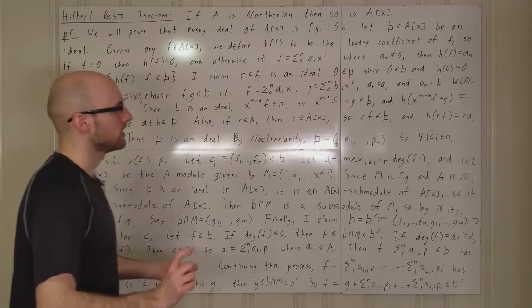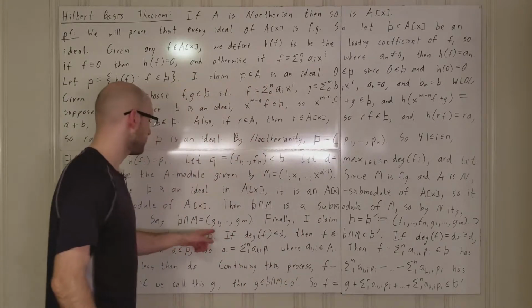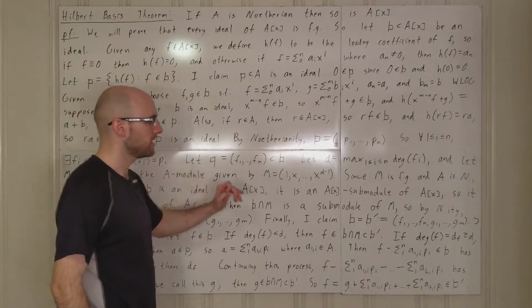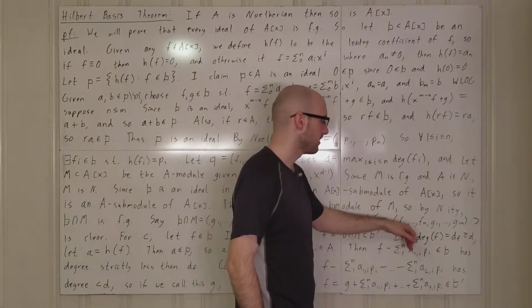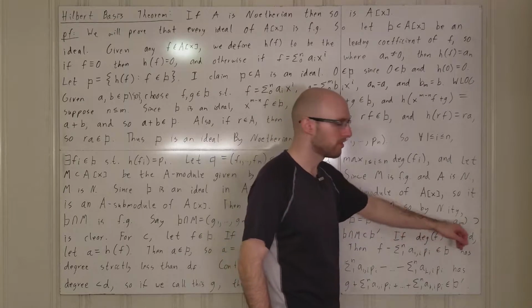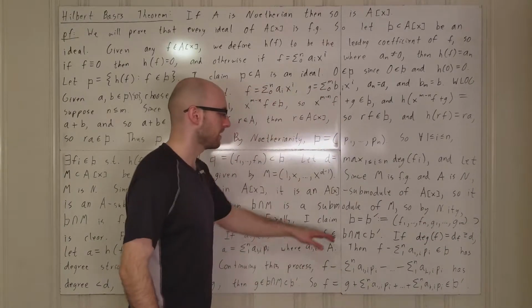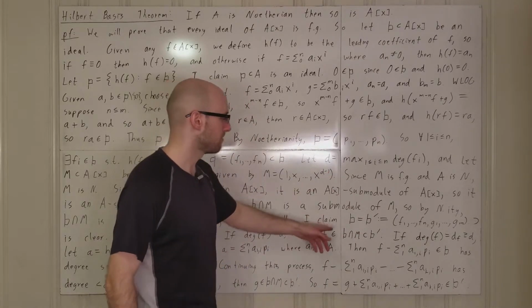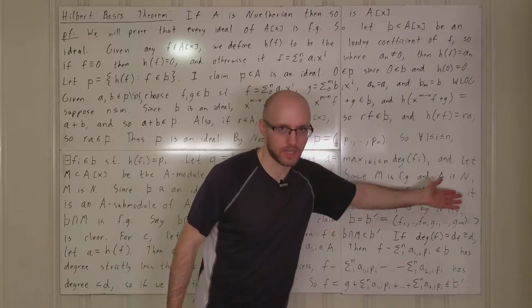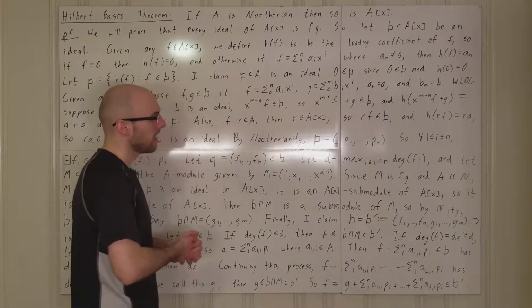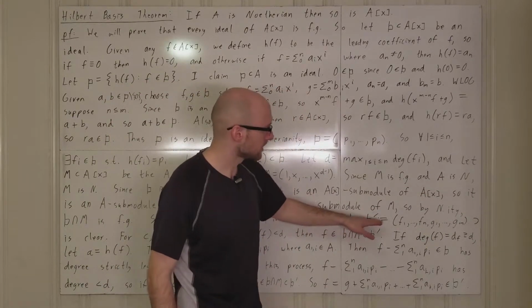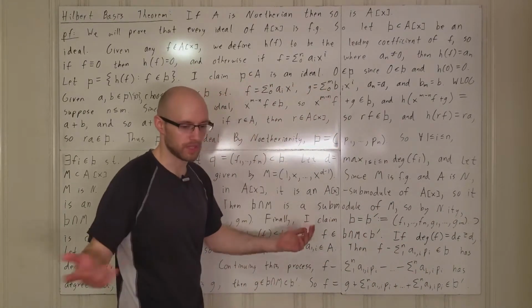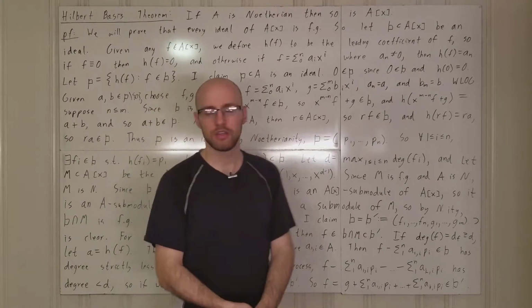now we consider the ideal. So these g1 through gm, these are all polynomials. Now let's take b prime to be the ideal generated by f1 through fn and g1 through gm. And I claim that this is equal to b. And if that's so, then that proves that b is finitely generated because this thing is finitely generated. Okay, obviously b prime is contained in b since each fi and each gi is contained in b, so the ideal generated by them is contained in b.